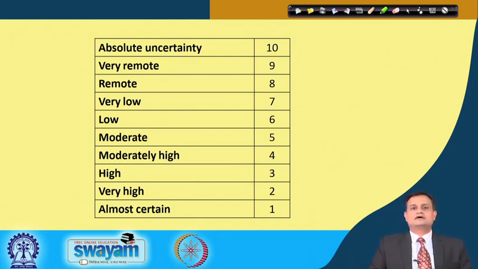Suddenly this fellow collapses. You may think about a machine or any other system. If it is absolutely uncertain, then it is 10, very remote 9, remote 8, and if it is almost certain, it is 1.